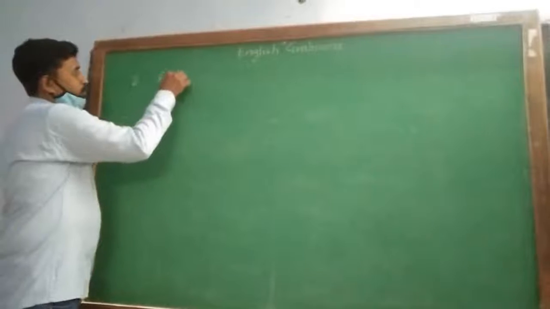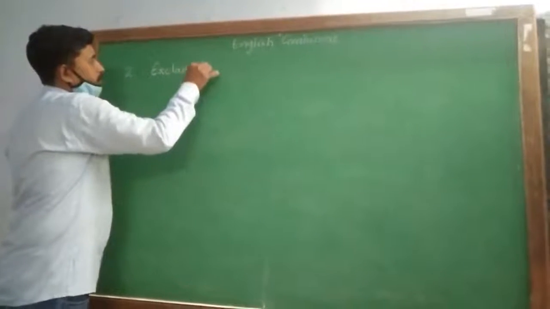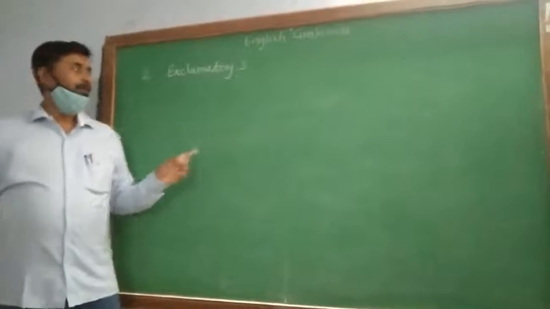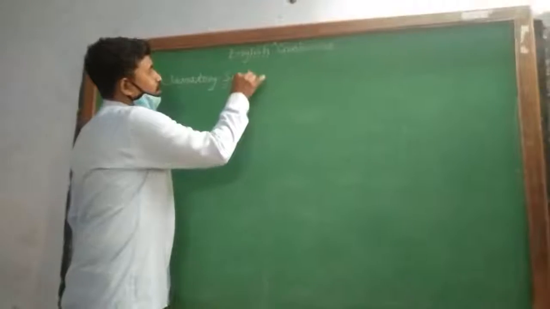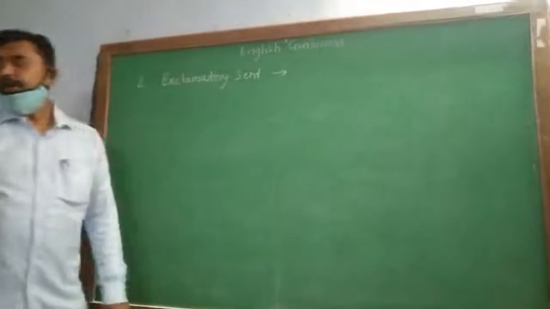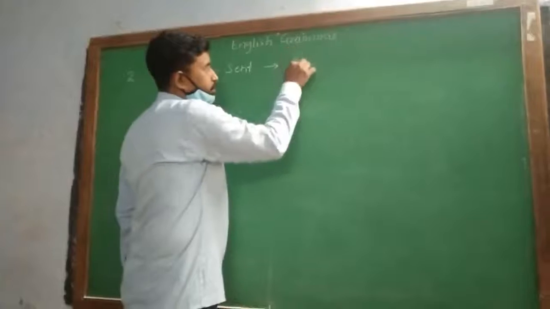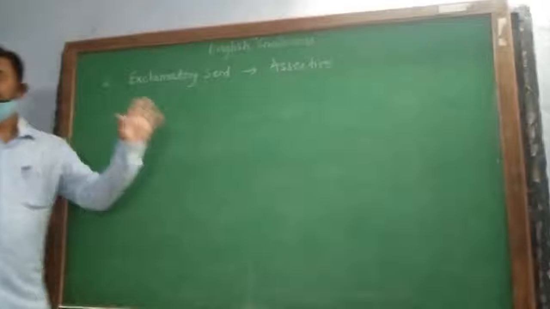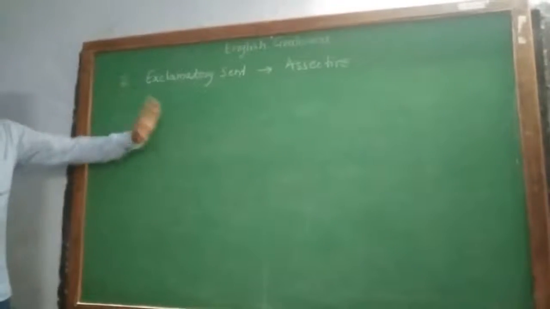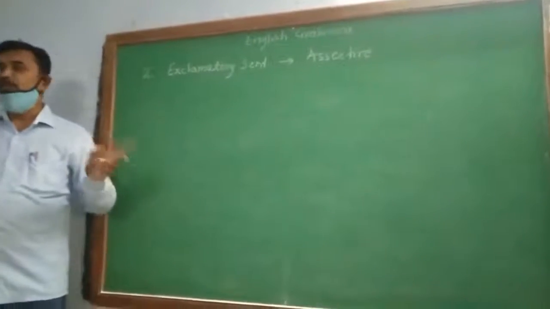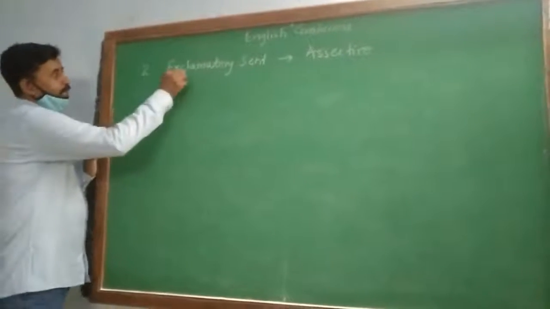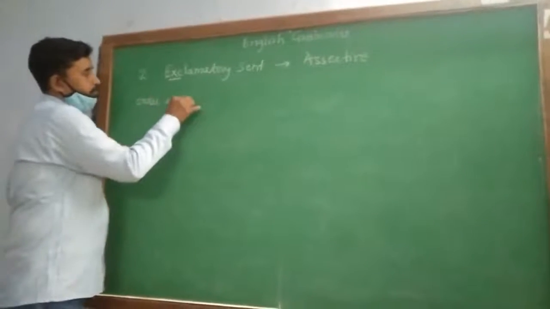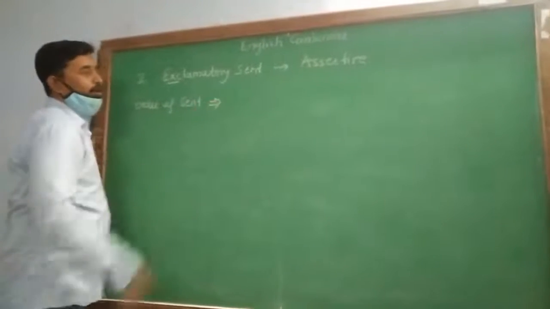Exclamatory sentences. Our second topic of grammar today is exclamatory sentences, and we have to convert exclamatory into assertive sentences. Here no opposite relationship is there, no positive, negative, right? First we have to see the exclamatory order of sentence.